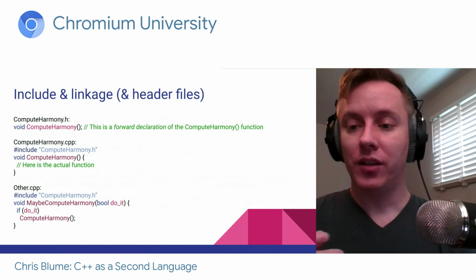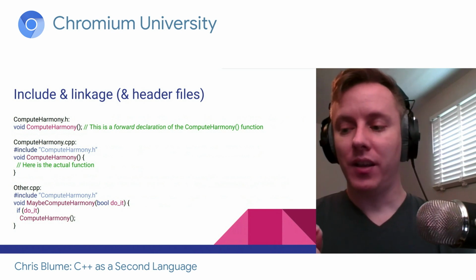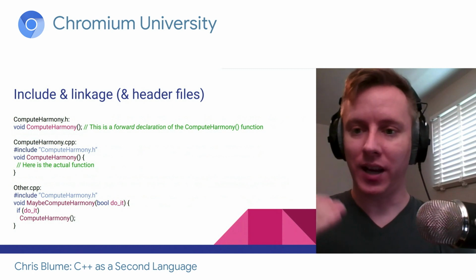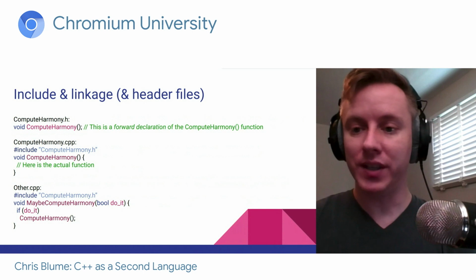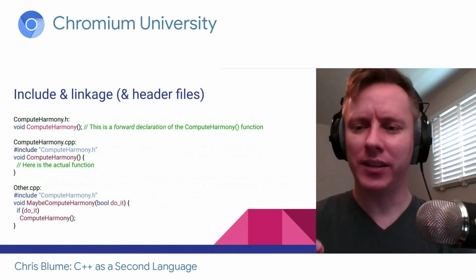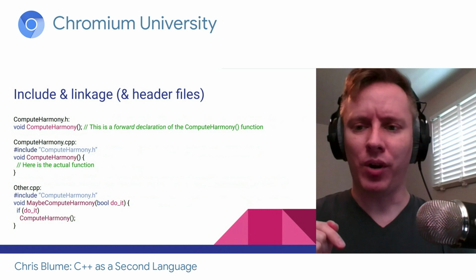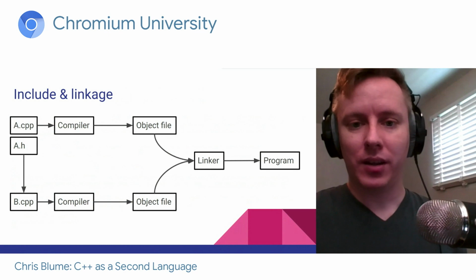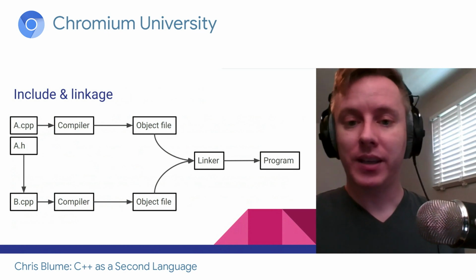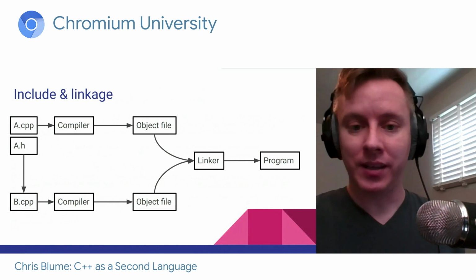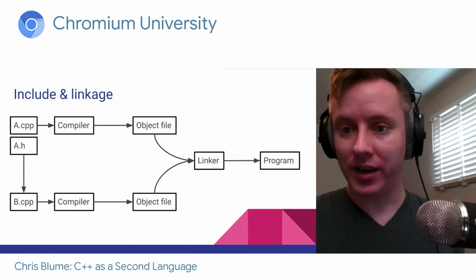It's no big deal. The way this will work behind the scenes is the translation unit will compile it saying, I know I'm going to be calling this function. I know I'm going to be putting these parameters on the stack. However, I don't know the address of the function that I'm going to be calling. So it leaves a little mark and says, hey, linker, when we get to the link phase, fill in this mark. Give me the actual address of the function. Okay, so now to update our diagram, here we have a.cpp and it's paired with a.h, and then b.cpp includes a.h.